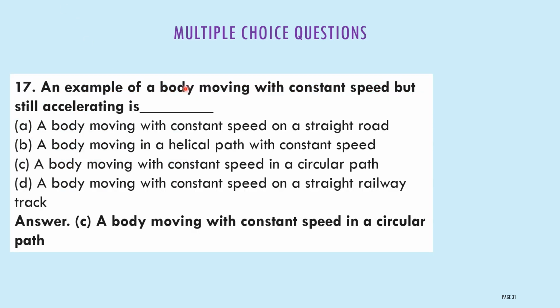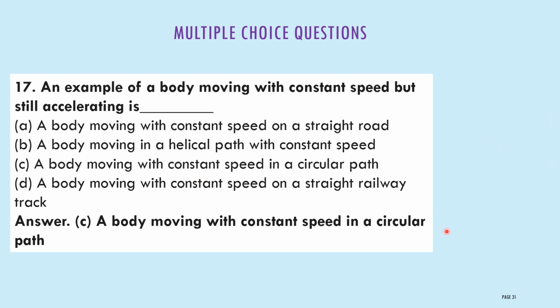An example of a body moving with constant speed but still accelerating is option A, a body moving with constant speed on a straight road. Option B, a body moving in a helical path with constant speed. Option C, a body moving with constant speed in a circular path. Option D, a body moving with constant speed on a straight railway track. The correct option is a body moving with constant speed in a circular path.